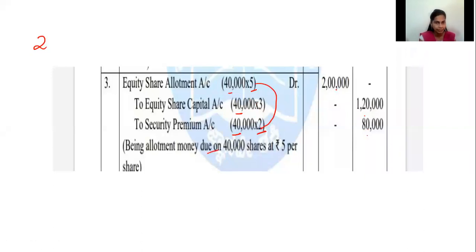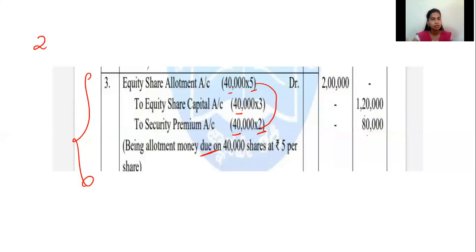Being allotment money due. What is due? The company is calling and telling the shareholders this much money you have to give. So this entry will be passed: equity share allotment account debtor to equity share capital to security premium account. Please ask me doubts if you have. You can unmute and freely ask.